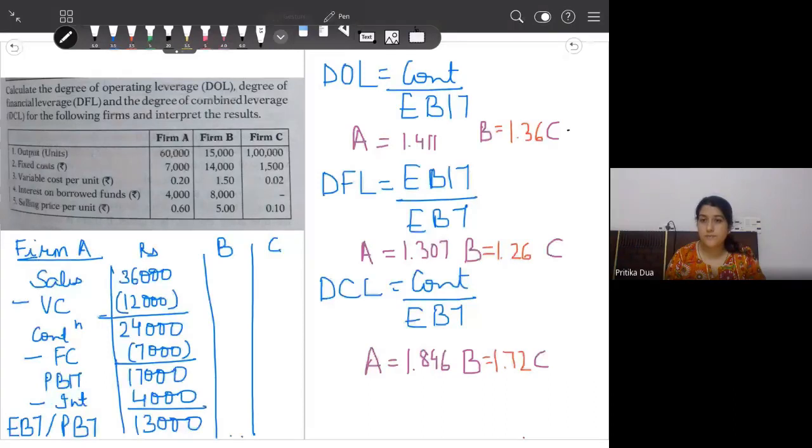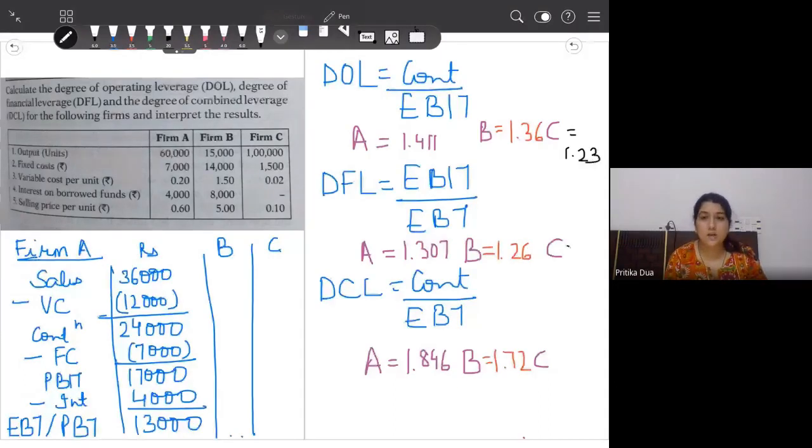For firm C, it is 1.23. I'll write the value here, 1.23. Financial leverage is not there, so you're getting a value of 1.